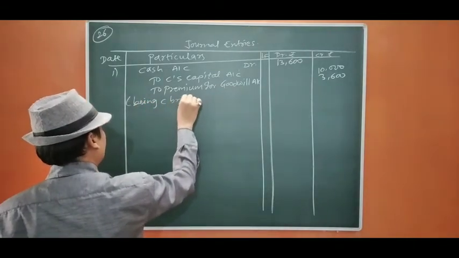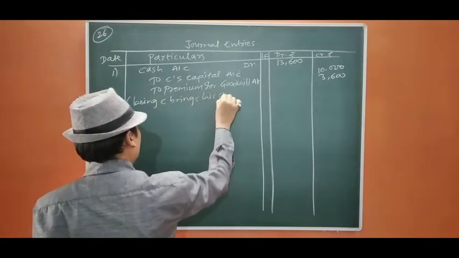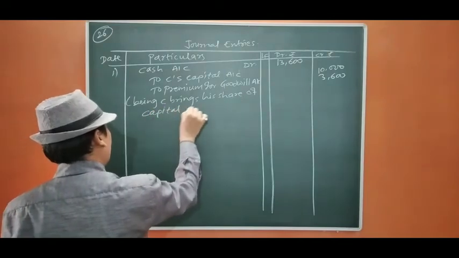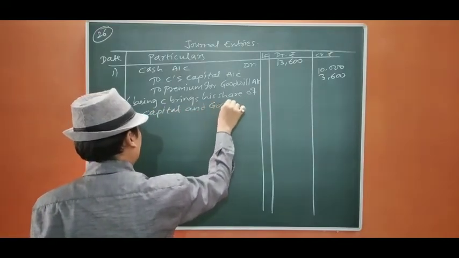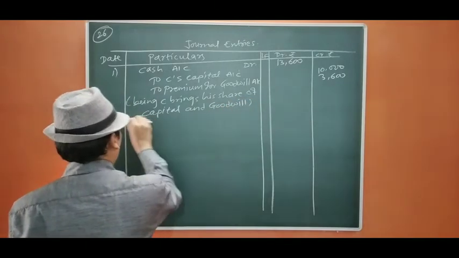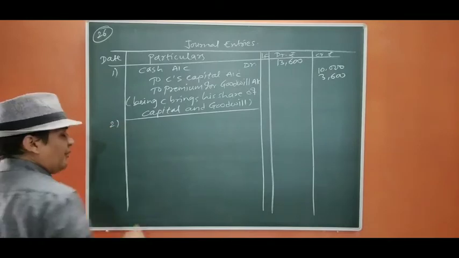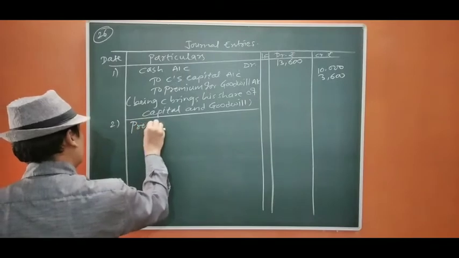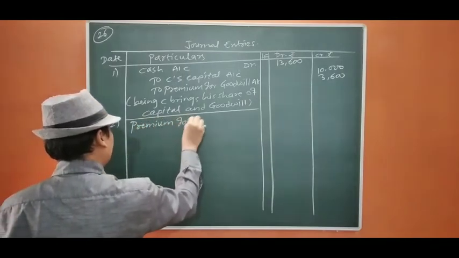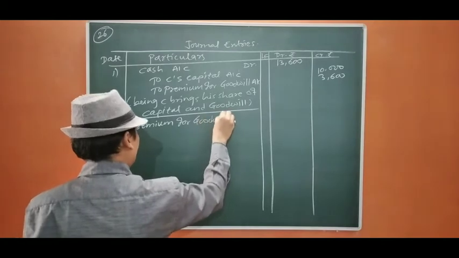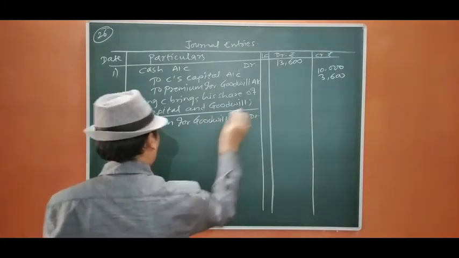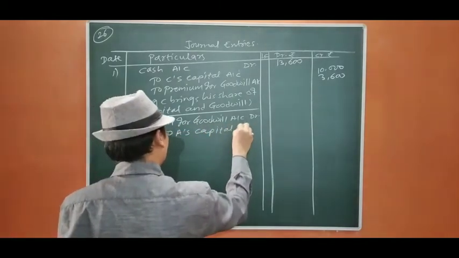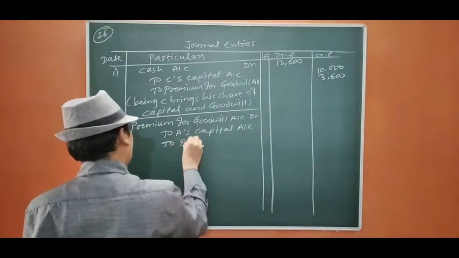Being C brings his share of capital and goodwill. Now we are going to distribute this premium for goodwill in the sacrificing ratio, that was 1:3. So premium for goodwill account debit to A's capital account, to B's capital account.